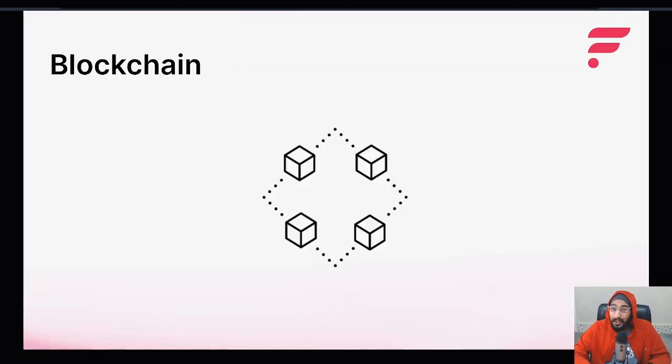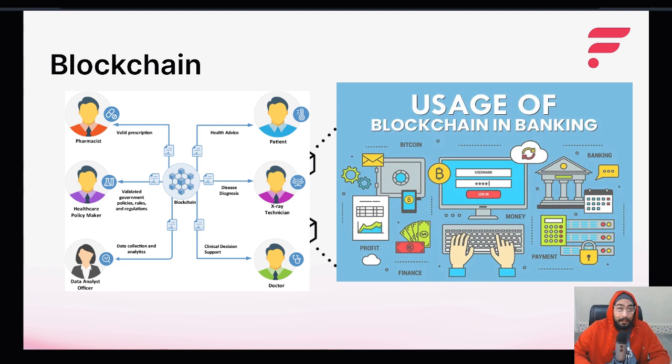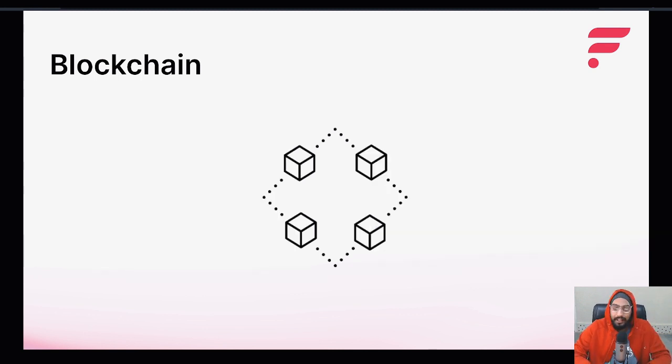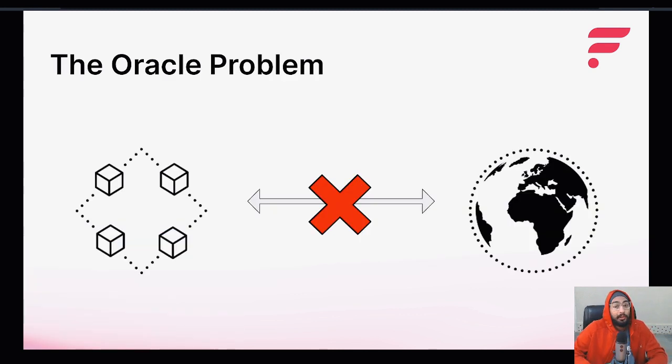Blockchain technology is amazing and it's growing rapidly, creating an impact in every sector from banking and healthcare to finance. But like with every good thing, it has its shortcomings, and blockchain has one. Now, what is that? One such problem with blockchains is that they are usually closed systems, which means that they are good at securely using their own data, but they are not able to securely access and use off-chain data from other blockchains or the outside world, right? This is called the oracle problem.